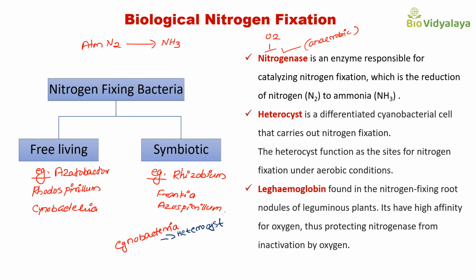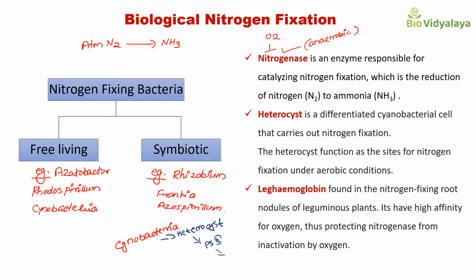In this heterocyst, photosystem 2 is not present. We know that this cyanobacteria is a photosynthetic bacteria. But in this specialized structure called heterocyst, photosystem 2 is not present.